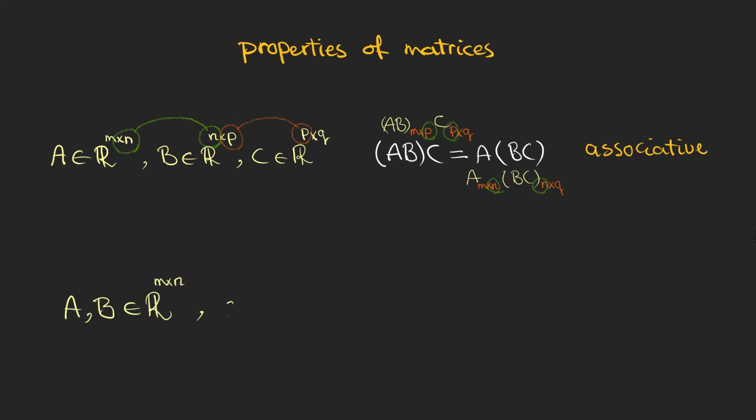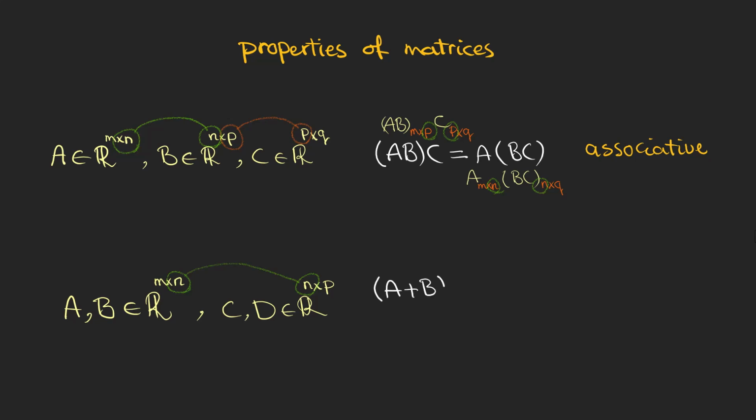Now, take these 4 matrices. A and B have the same dimension, and C and D also have the same dimension, but different from A and B. Pay attention that the number of columns in A and B is equal to the number of rows in C and D, so we can multiply both A and B with C and D from the left.